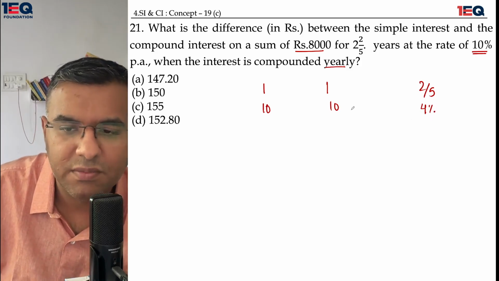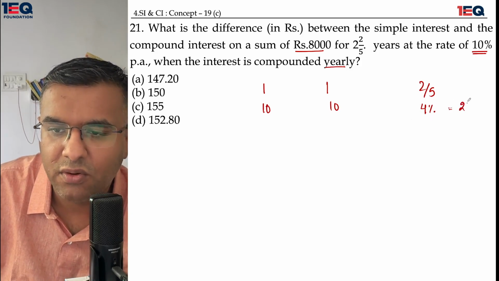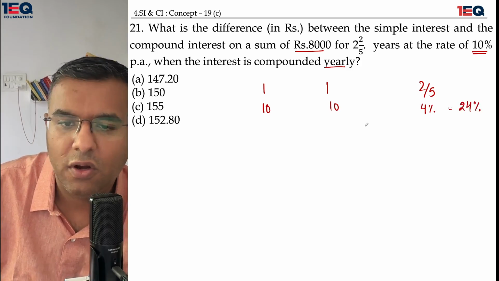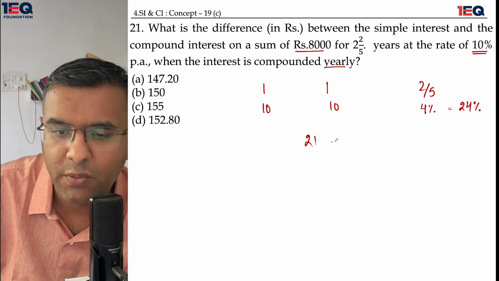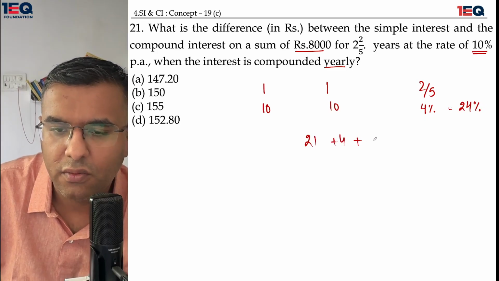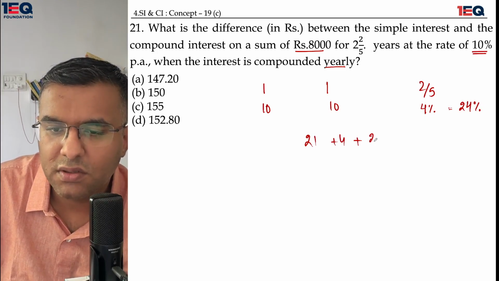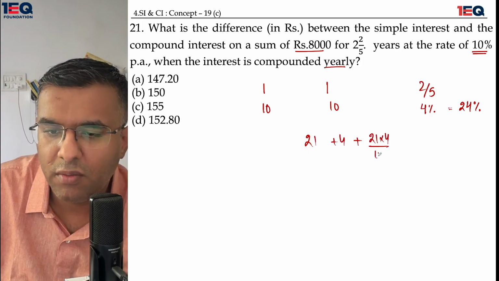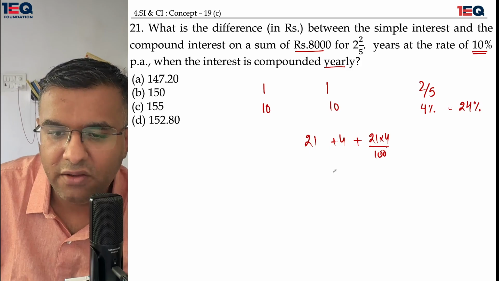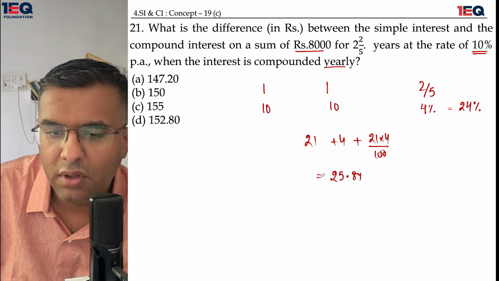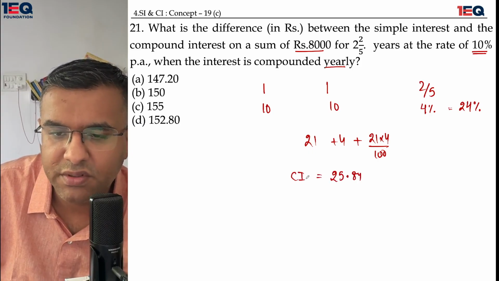If I talk about simple interest, this comes out to be 24%. If I talk about compound interest, this comes out to be 21 plus 4 plus 21 into 4 whole upon 100. This is 84. This is 25.84 as my output. This is compound interest.